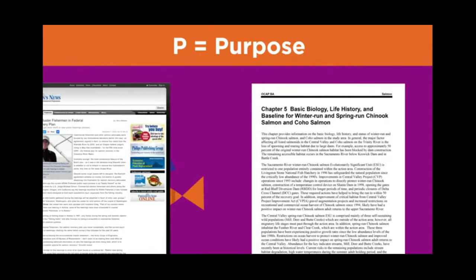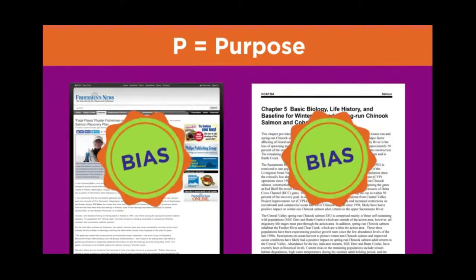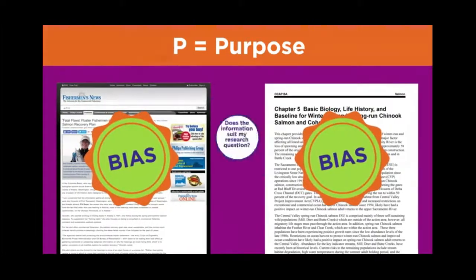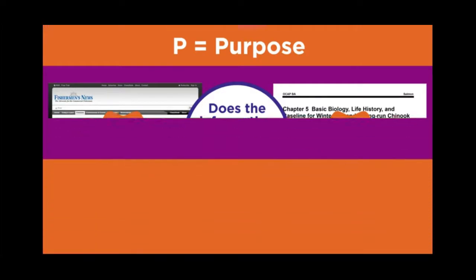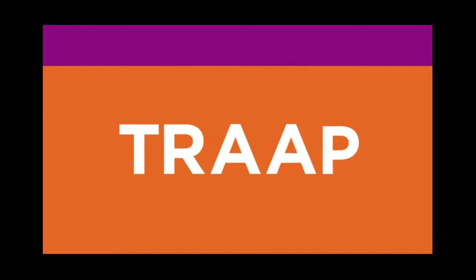Your job as a researcher is to recognize the biases in both points of view and decide if the information suits your research question or not. When you decide to use a site, knowing about the author's purpose will help you best use the information. TRAAP is your tool to find the best information the web has to offer.